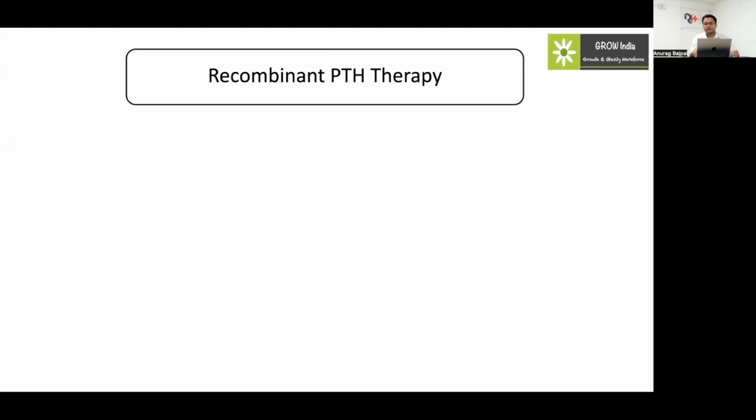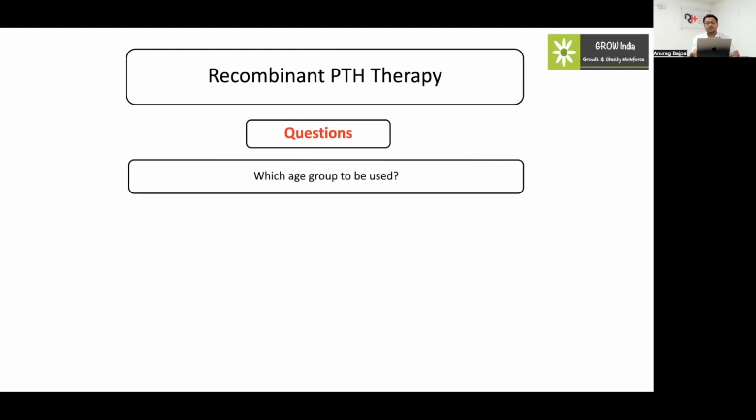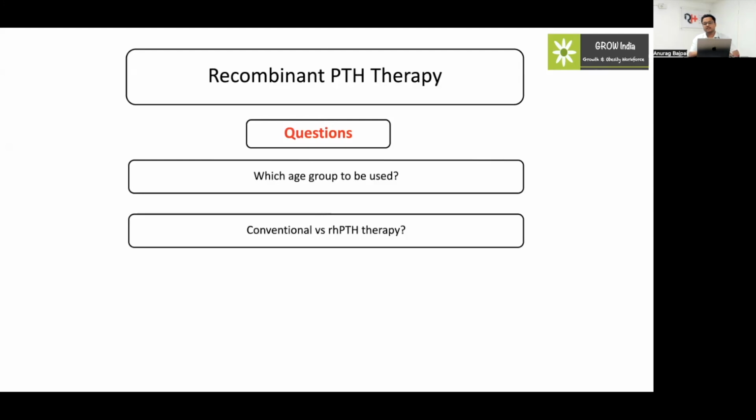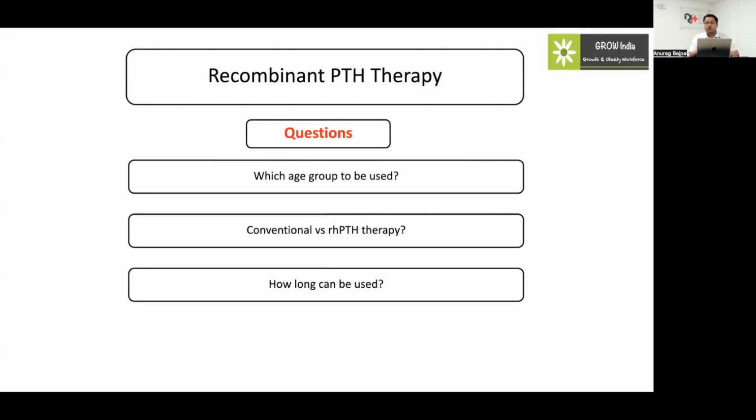So what questions do we have in mind before using this recombinant PTH therapy? First question is, which age group can it be used in? Can it be used in very early infancy or the neonatal age group? Whether conventional therapy versus PTH therapy has a better beneficial effect in terms of nephrocalcinosis or renal dysfunction. How long can this therapy be used, considering the FDA black box warning that there is an increased risk of osteosarcoma in children? So how long can we use it?